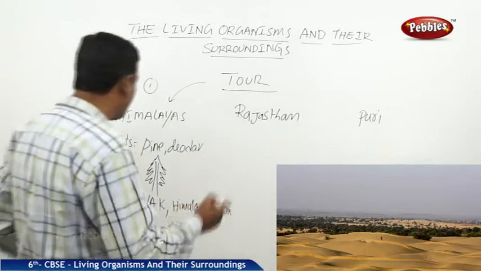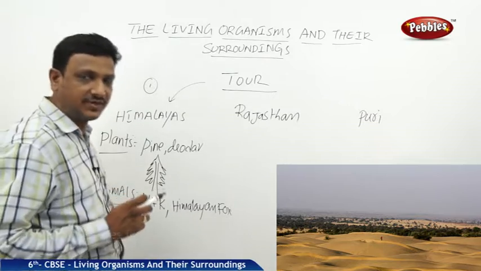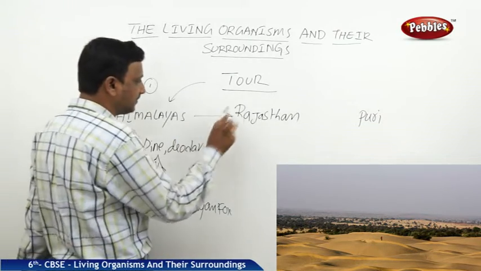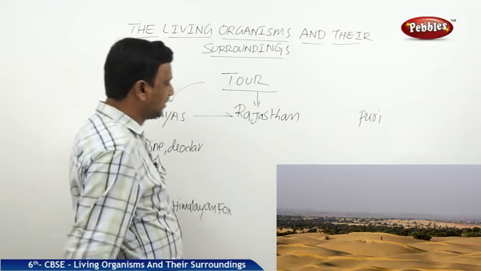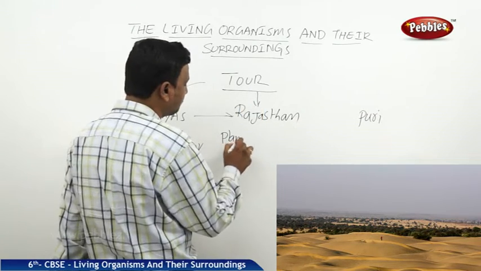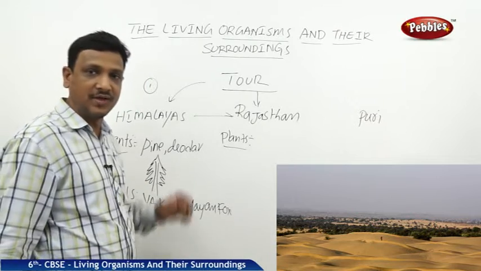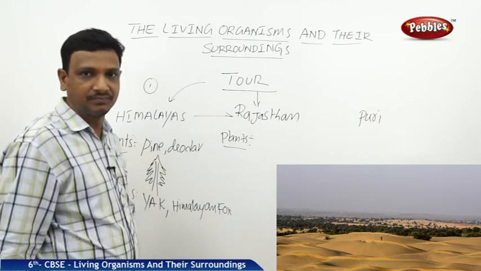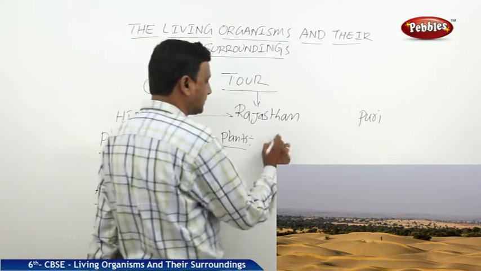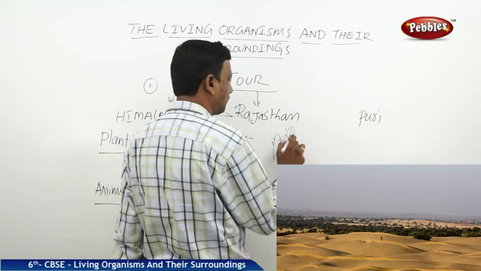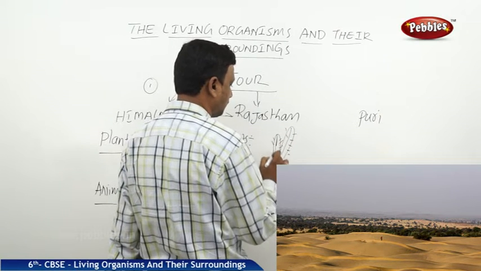So you have seen this diversity of organisms, plants and animals at this place, and you move to this place, Rajasthan. What kind of plants do you observe over there in Rajasthan? Can you find any pine tree? Can you find a deodar tree? No. You find some cactus over there. Cactus.